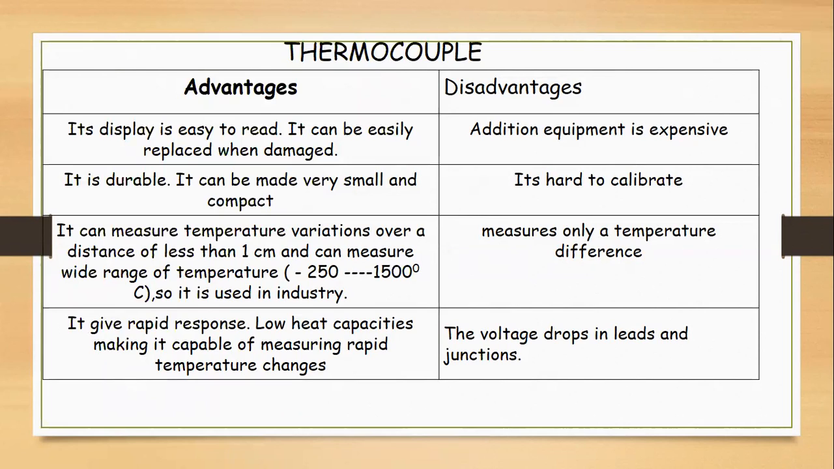And its disadvantages: the additional equipment that is used is expensive. It is hard to calibrate because it measures the voltage difference, and then that is read as a temperature. The voltage drop in the leads and the junction means that the metals offer resistance to the flow of current. So there is a voltage drop, and energy is also used by the